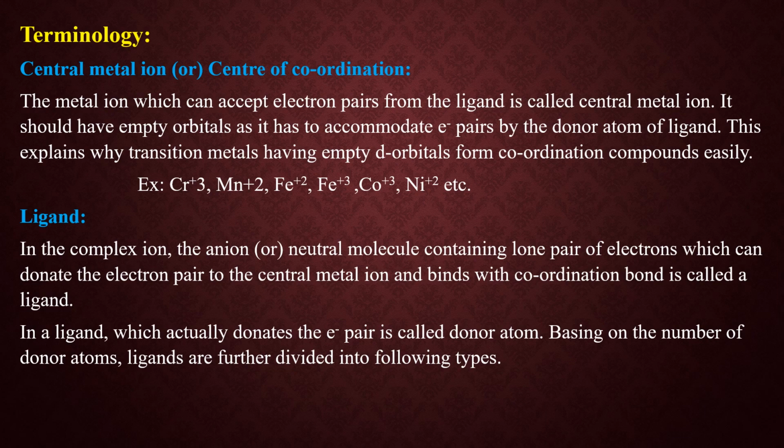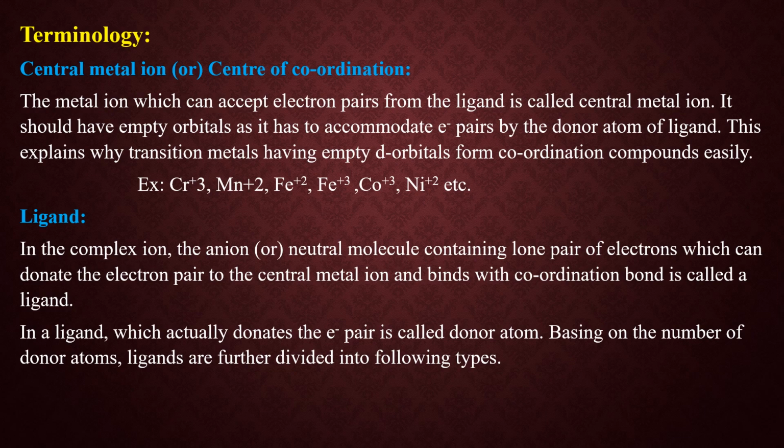You should notice one point over here. In order to accommodate the electron pairs that it is accepting from the ligand, it should have empty orbitals. Then only it can accommodate the electron pairs that it takes up from the ligand.